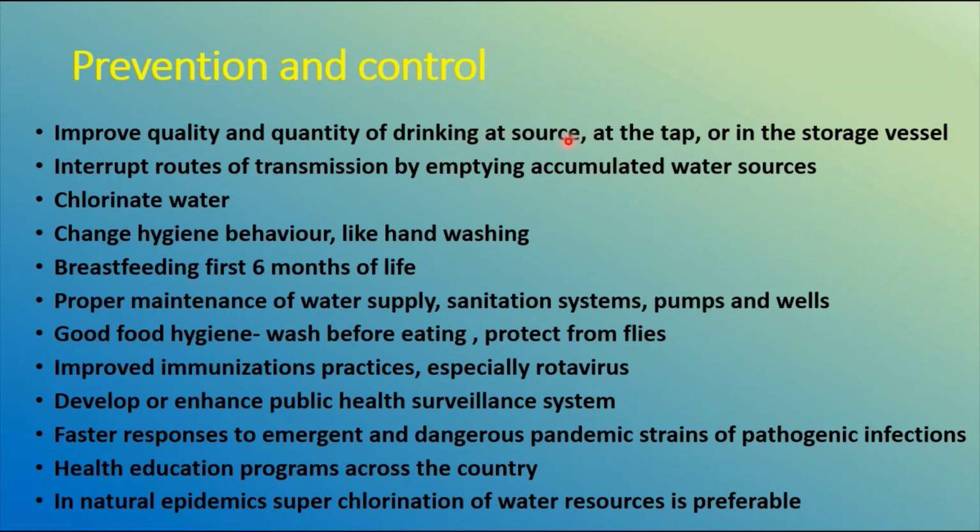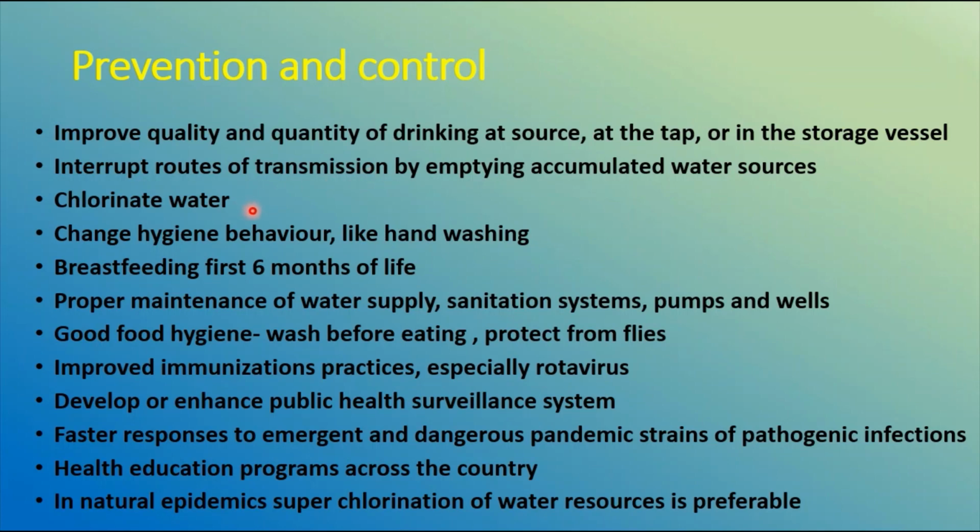This is what we often hear in the ads about dengue fever: don't keep water sources nearby in pots or plant pots. You have to remove that stagnant water so that we interrupt the routes of transmission, mainly vector based ones.